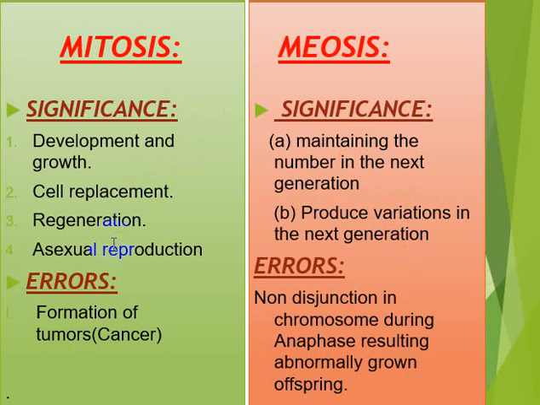The errors or problems that occur due to mitosis, the famous problem is the formation of tumors or cancer. On the other hand, in meiosis, sometimes non-disjunction of chromosomes occurs. Disjunction is the separation of chromosomes in the anaphase you have observed. Due to improper disjunction or non-disjunction, the number of chromosomes is disturbed, and eventually an abnormal offspring is produced. Well, this was all about the lecture.